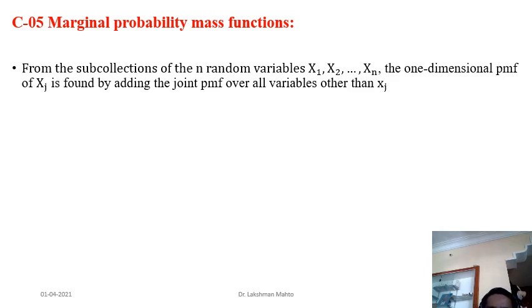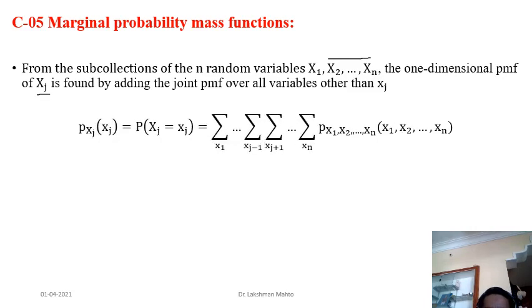So if you are trying to find the probability mass function of xj, exhaust the random variables other than xj. Suppose the joint probability mass function of this random vector is already given, and someone asks you to find the marginal probability mass function for x1. What you have to do is exhaust x2, x3 onward up to xn. So the scenario comes like this.